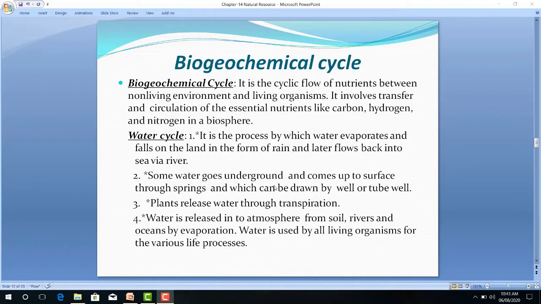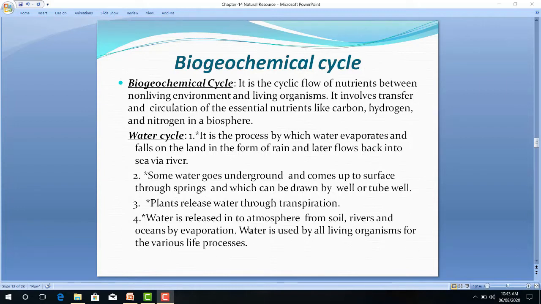Some water goes underground and comes up to the surface through springs, and can be drawn by wells as well as tube wells. Plants release water through the transpiration process. Water is released into the atmosphere from soil, rivers and oceans by the evaporation process. Water is used by all living organisms for various life processes.